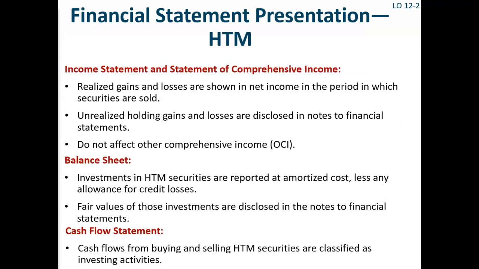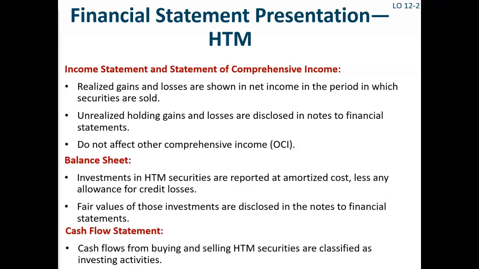Held-to-maturity securities appear in the financial statements as follows. Income statement and statement of comprehensive income. Realized gains and losses are shown in the income statement in net income for the period in which the securities are sold. Unrealized gains and losses are disclosed in the notes to the financial statements. Investments in held-to-maturity securities do not affect other comprehensive income.